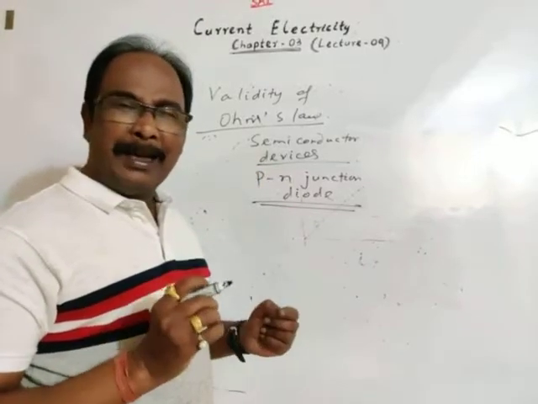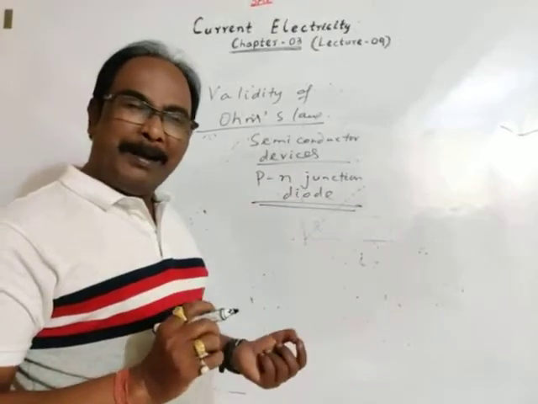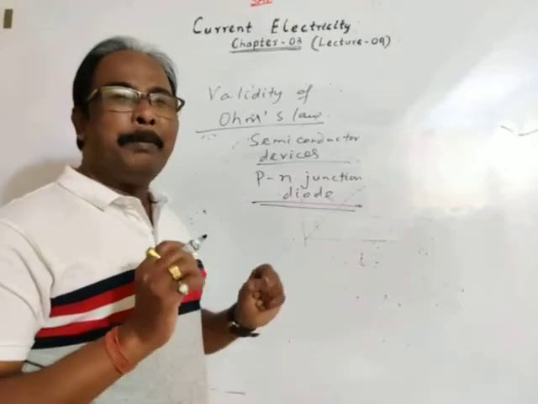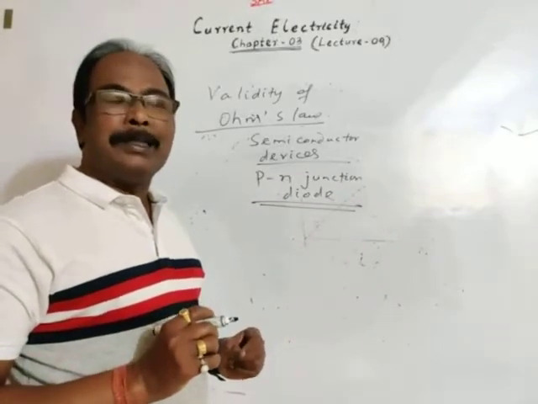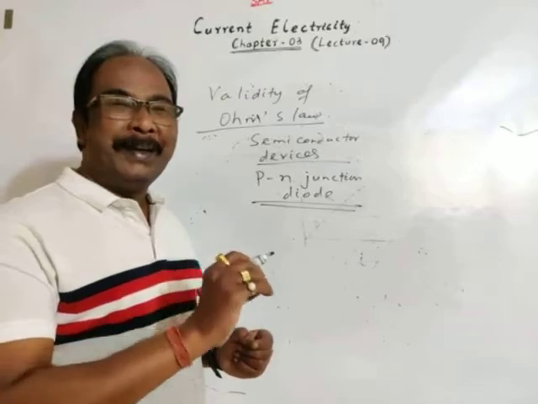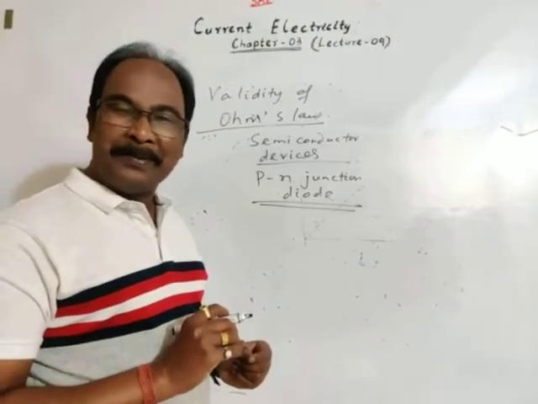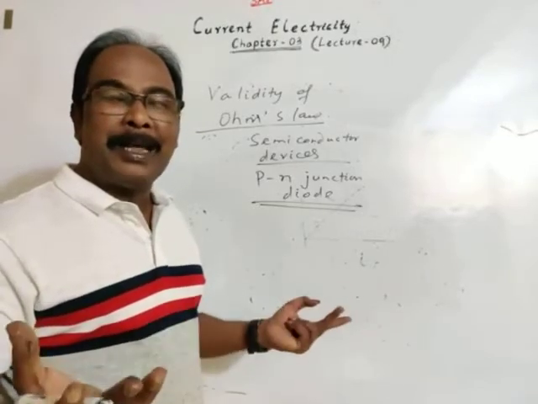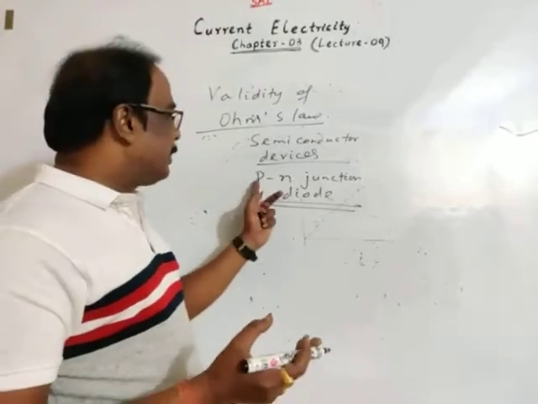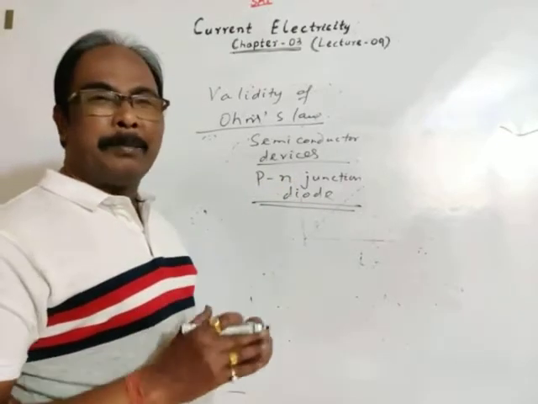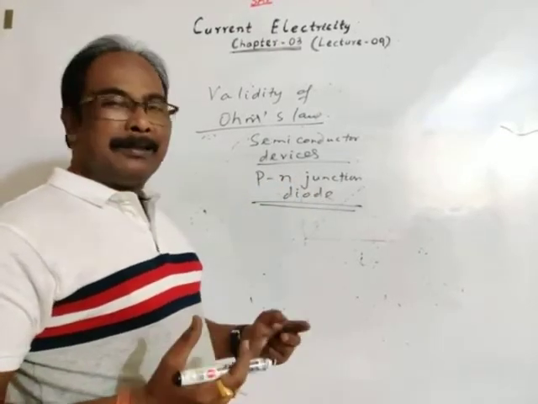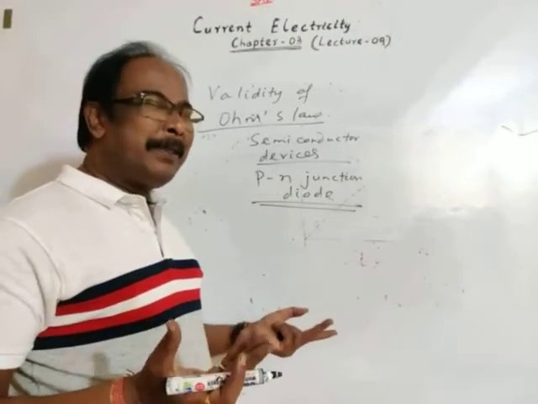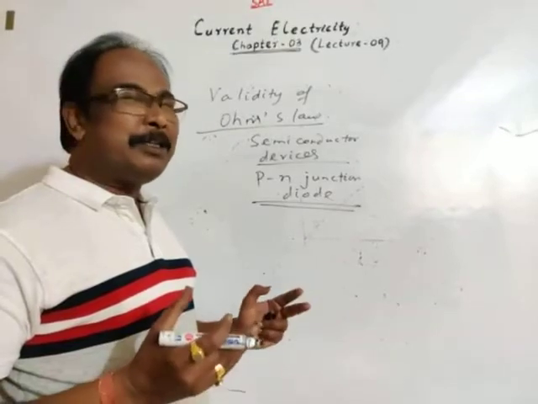But I have discussed a little. Pure semiconductors are not used in practice because the conductivity of a pure semiconductor is not good enough. So we add some impurity atoms. Depending upon the nature of the impurity atoms, semiconductors are of two types, P-type and N-type. The combination of P-type and N-type semiconductors is called a p-n junction diode. A diode is used as a rectifier, converts AC to DC.